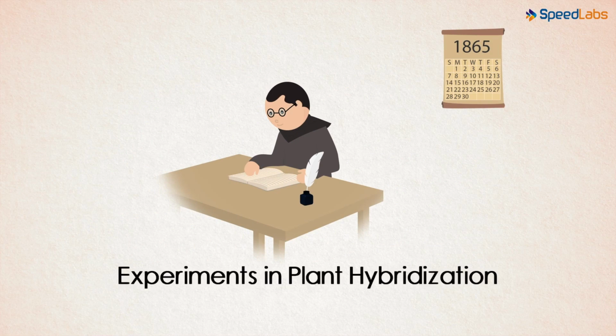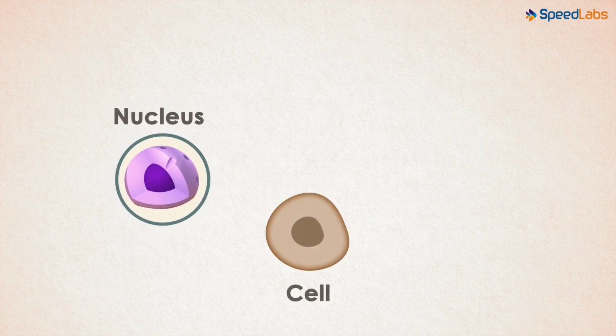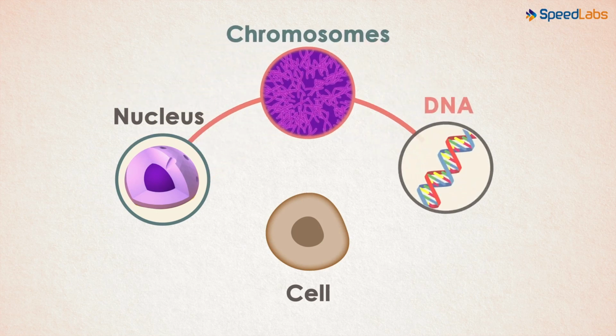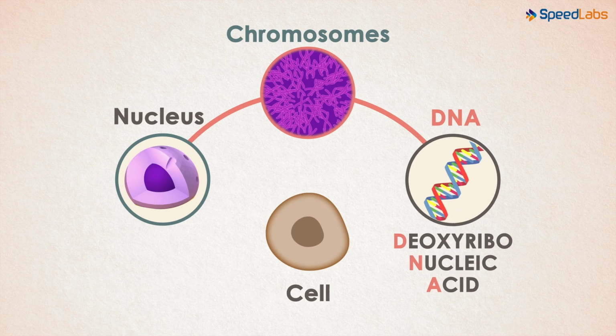Mendel realized that there was a certain pattern of plant reproduction in all his experiments. These observations went on to be his famous laws. What exactly were these laws? To study the laws, we will first have to understand a few basic concepts. We have studied that a cell contains a nucleus. What did we study about the nucleus? That's right, the nucleus of a cell has a set of chromosomes which contain the DNA. DNA, as we know, is the deoxyribonucleic acid which contains the genetic information.